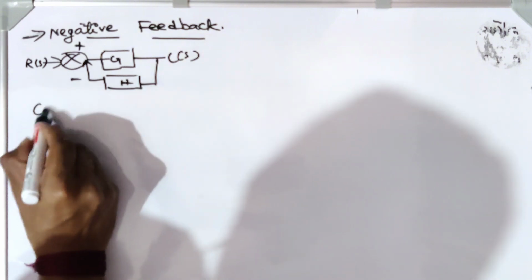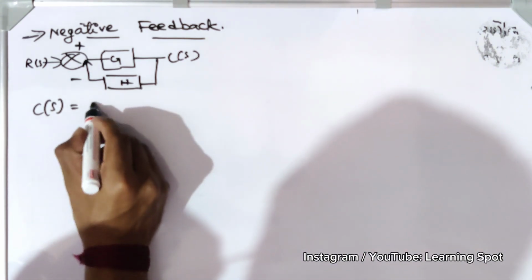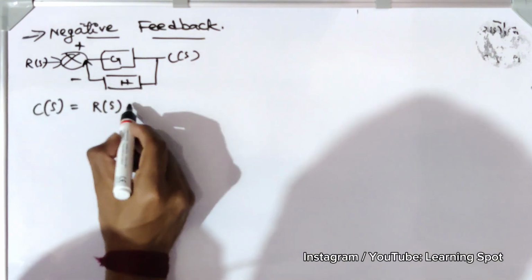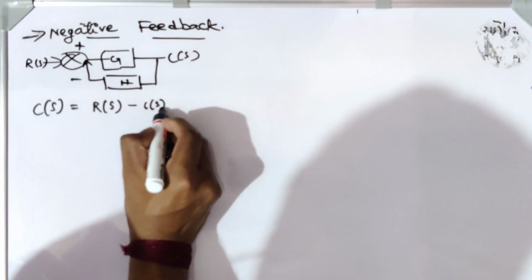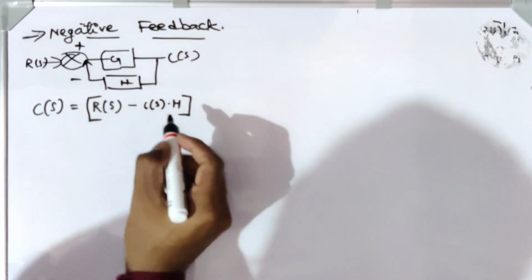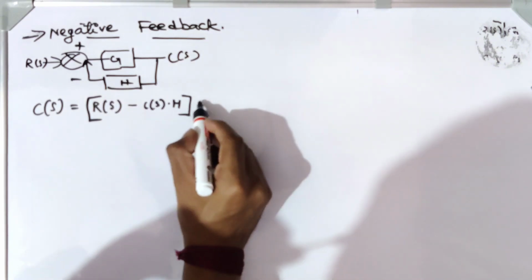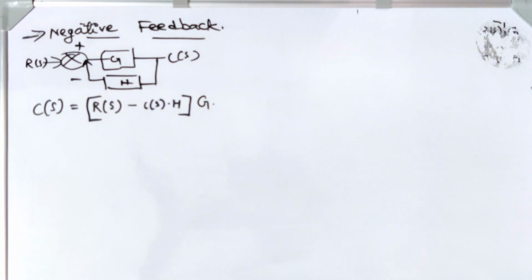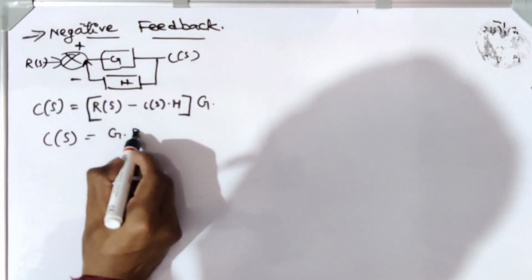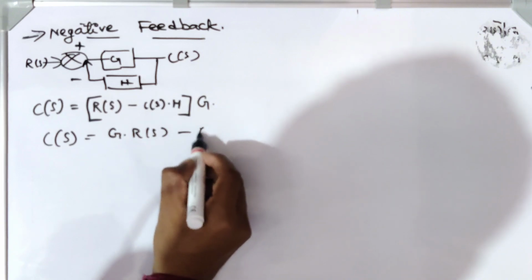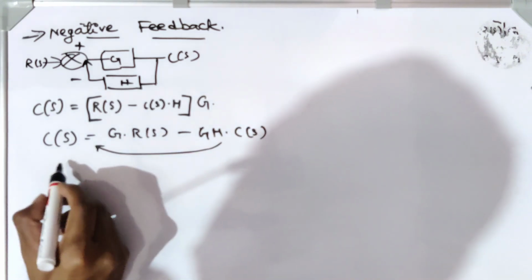The output signal C of S is equal to the difference of the input signal R of S minus the feedback signal C of S into H, multiplied by the open loop system G. When we simplify this, C of S equals G into R of S minus GH into C of S, bringing C of S to the left hand side.